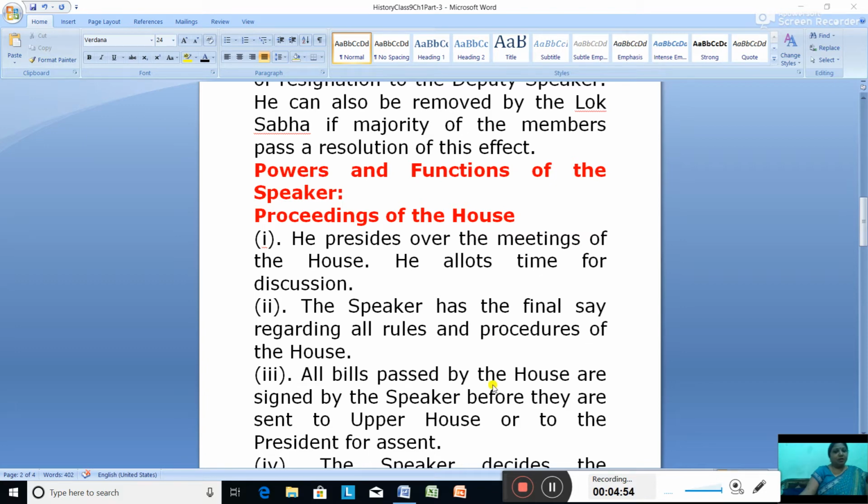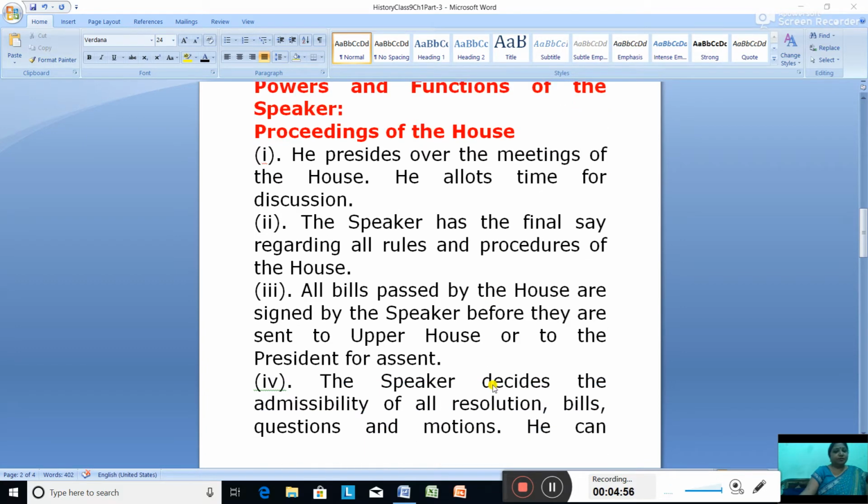Okay. Then we have the bills. All bills passed by the House are signed by the Speaker before they are sent to the upper house, the Rajya Sabha, or to the President for assent. After the Lok Sabha passes the bill, it is signed by the Speaker before it is sent to the upper house or to the President for his signature.